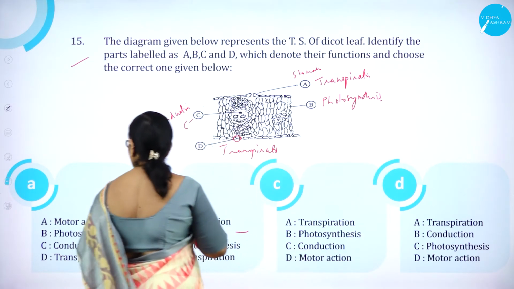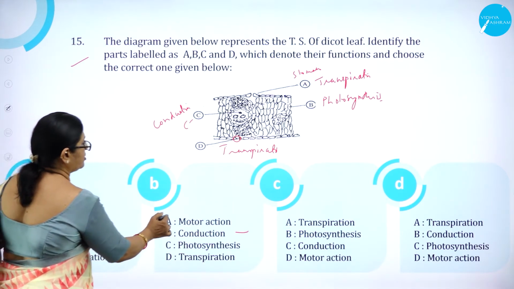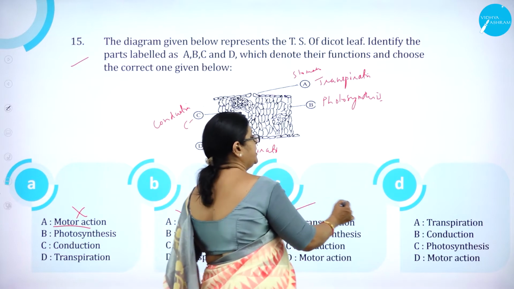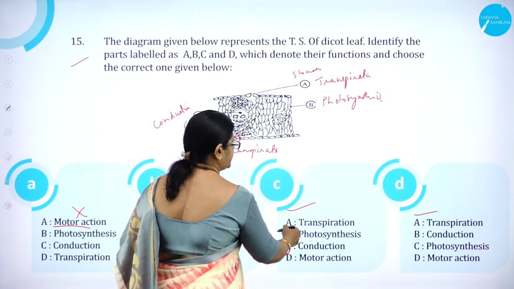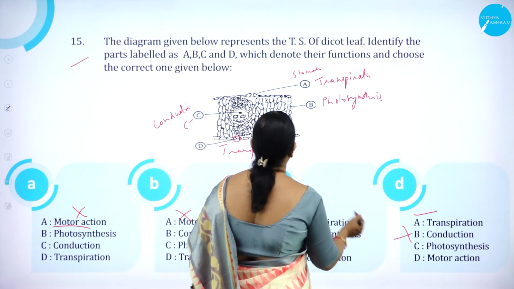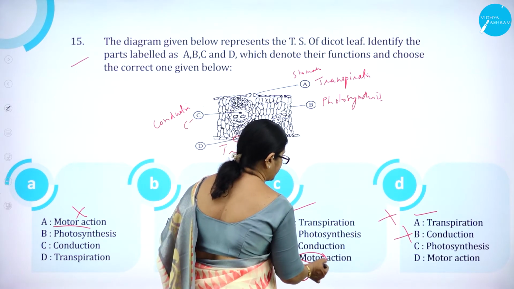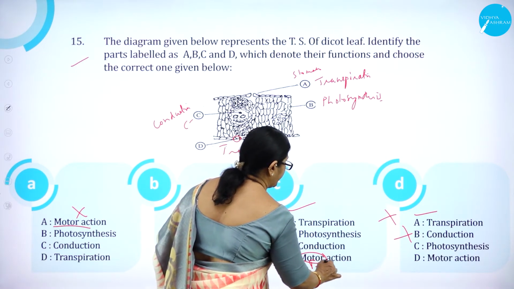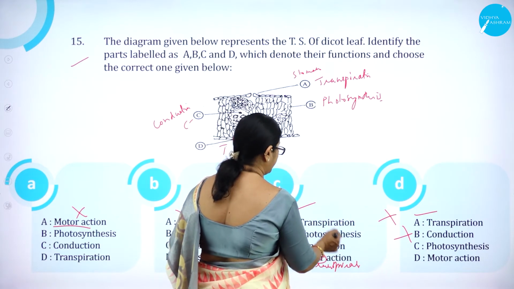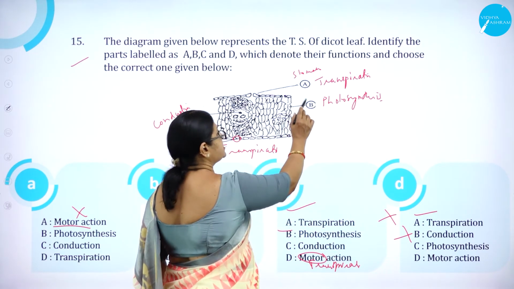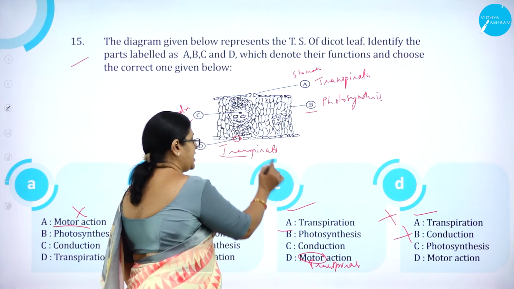So option A, that is motor action, is wrong. Here also motor action is wrong. Here it is correct. Then B, photosynthesis. Here it is correct. Here it is wrong. So obviously this option is wrong. C, conduction. It is not motor action. It is transpiration. Again, it helps in what? Transpiration. So A is transpiration, B is photosynthesis, C is conduction and D is again transpiration.